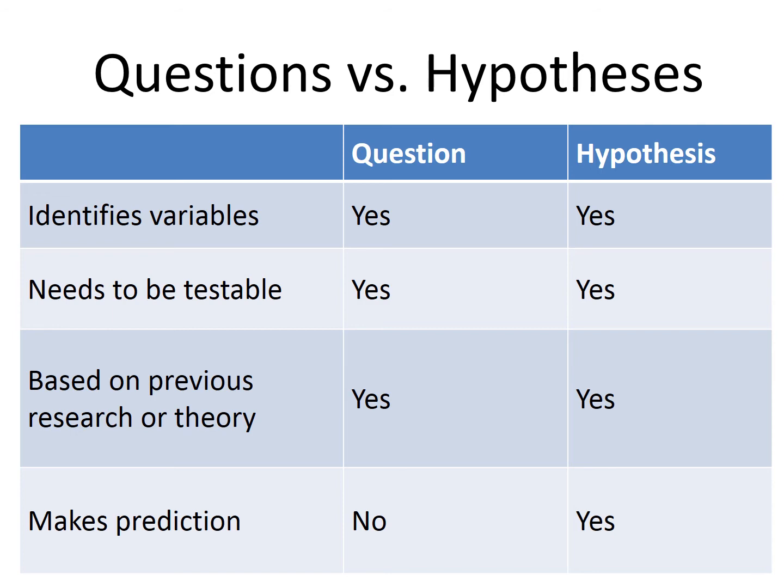I have a feeling the basic idea of the difference between a research question and a research hypothesis is pretty straightforward. But sometimes when we're bringing together several ideas like we do in the introduction, we can lose track, so I thought it might be helpful to highlight how they're similar and how they're different. Both a question and a hypothesis identify the variables of interest. Both questions and hypotheses are guided by research and guide research.